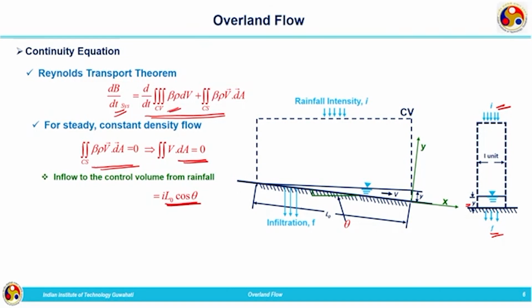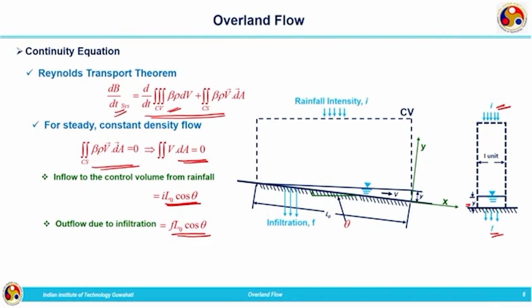This is discharge per unit width, because we are considering the other dimension as unity. In a similar way, we can write the outflow due to infiltration as F L naught cos theta. L naught is inclined at an angle of theta, so the component of that along the horizontal will be L naught cos theta. That is why it is F L naught cos theta and I L naught cos theta, per unit width.